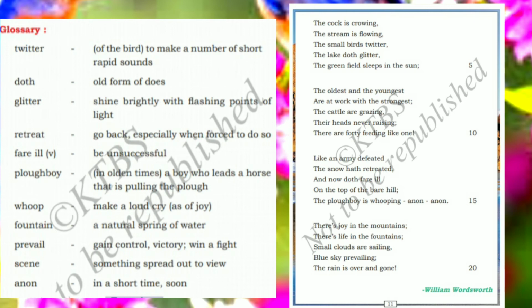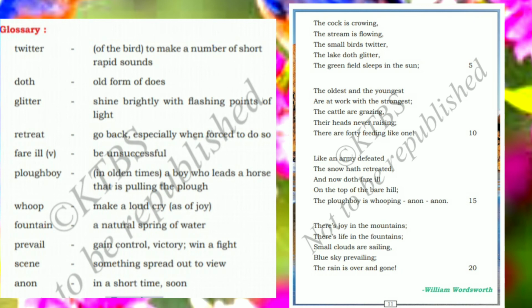Listen, students, what is the meaning of these lines? The snow on the land is melted in the warm spring sun. You all understood that. Okay. Only a little snow is left on the top of the bare hills. The snow is compared to a defeated army which has retreated, humiliated, far away from the battle.